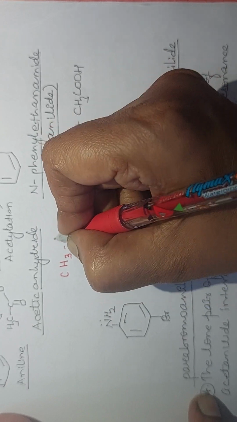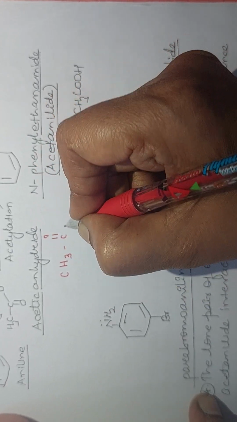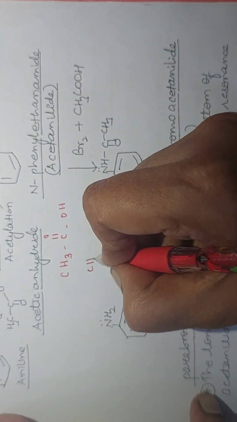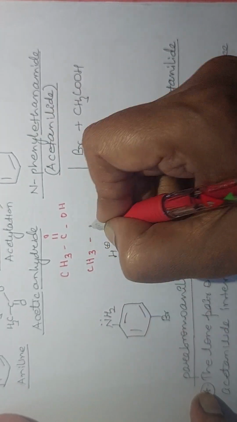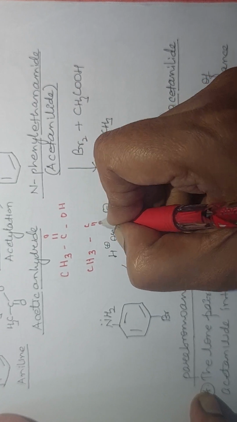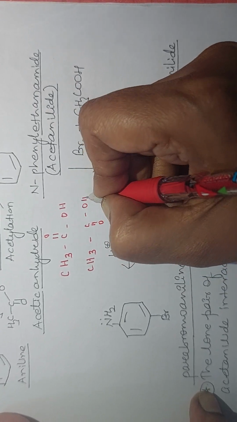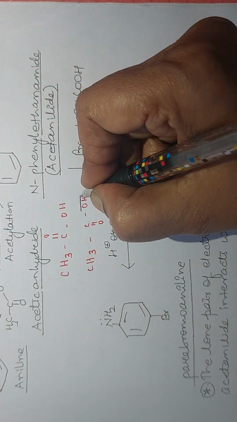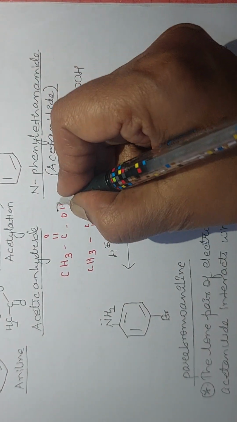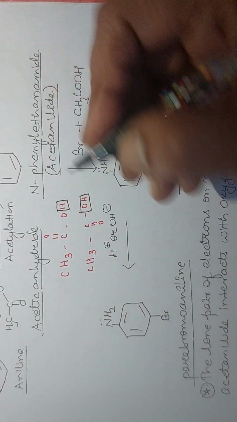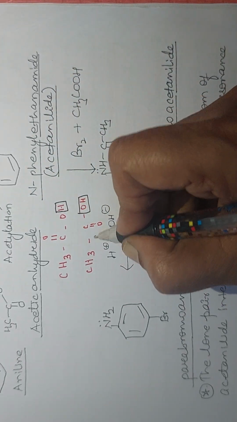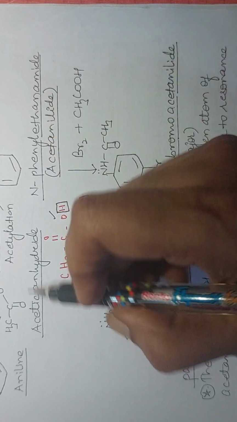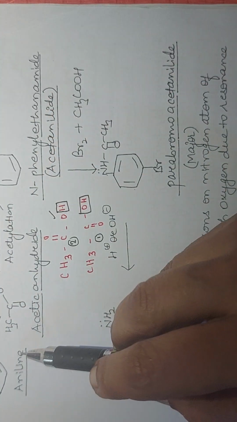Have patience and see all the parts. Acetic anhydride, ethanoic acid or acetic acid. What will happen here? I told you many times, OH and H gone, OH and H gone, CH3CO one time and CH3CO second time, and this O is in common. You will get acetic anhydride and aniline.